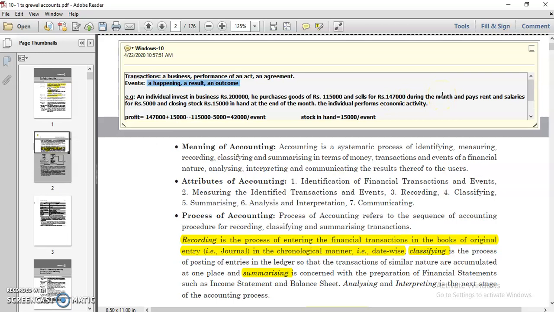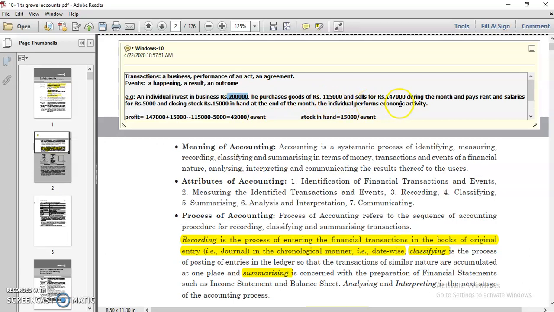And he pays rent and salaries of rupees 5,000 to the employees as well as the landlord. And at last, there is closing stock in hand. Closing stock means the stock which is not sold, which is left at the end of the month.